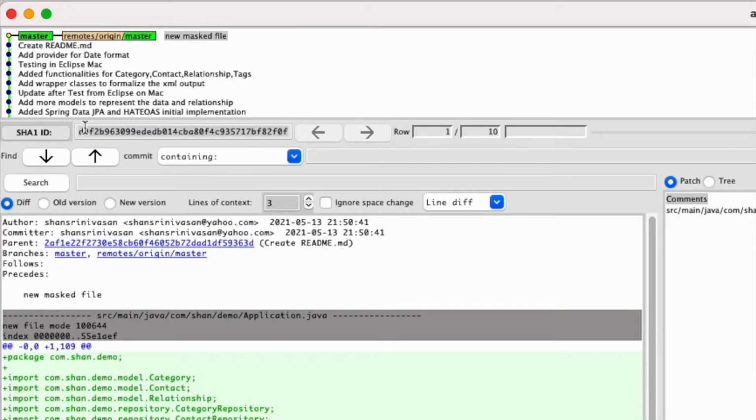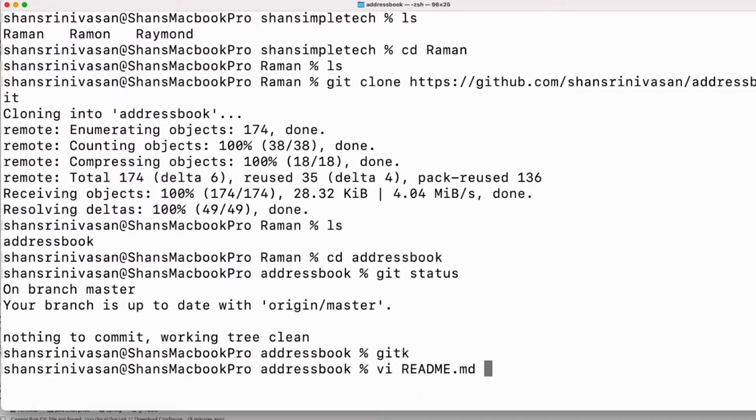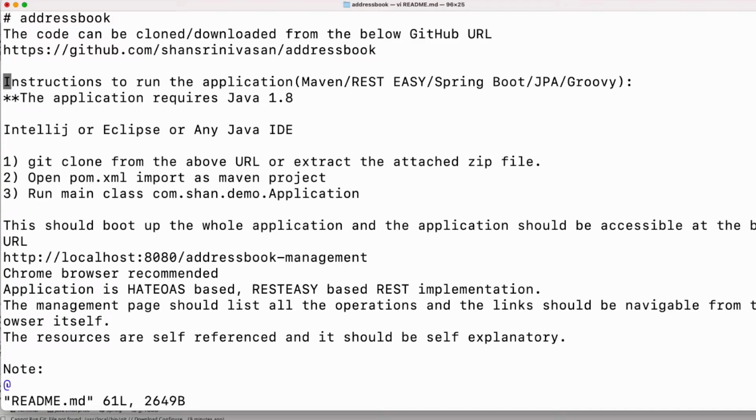So all the things that you are doing, it's not talking over the network. I could even disconnect the internet and run all the commands that I'm running. Everything will work. So only the git clone needs internet and it pulls everything from the repository and puts it in your local, right? README.md, and I'm just going to add this demo.